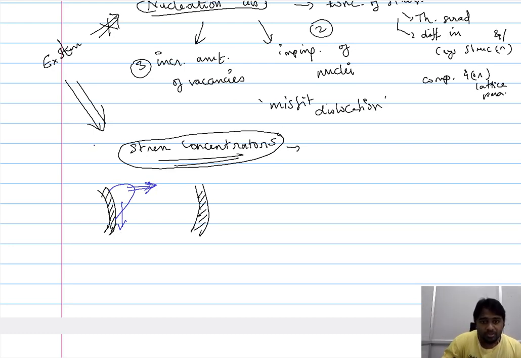Because of this migration, both were observed to be conservative in nature, meaning this particular movement of the predominantly screw dislocation line was along a cylinder.